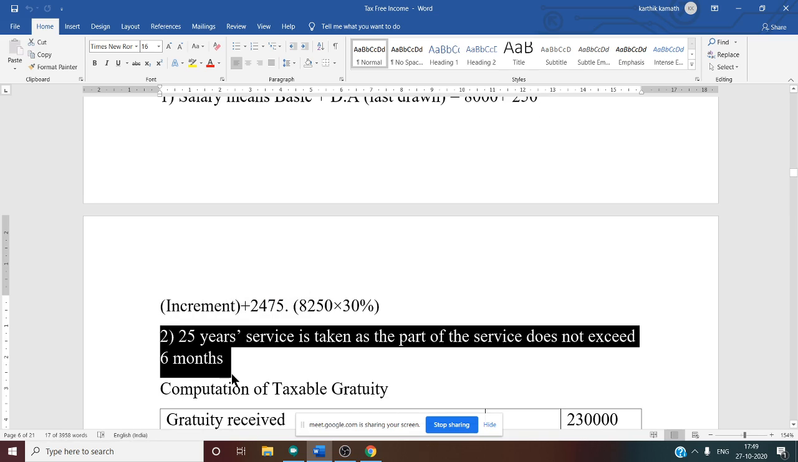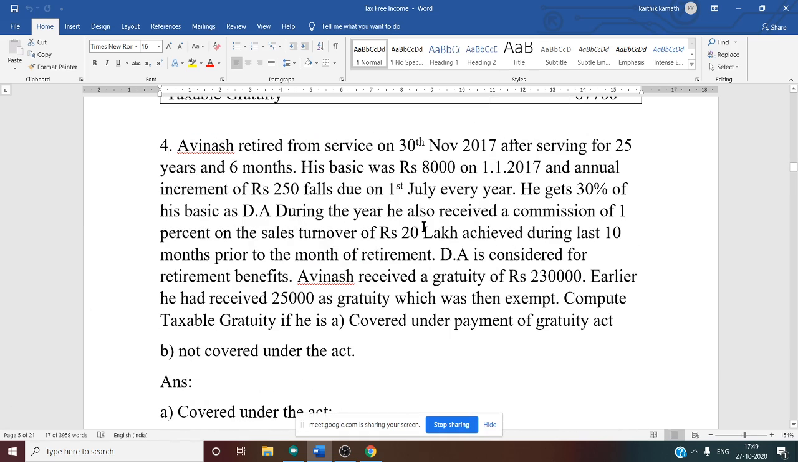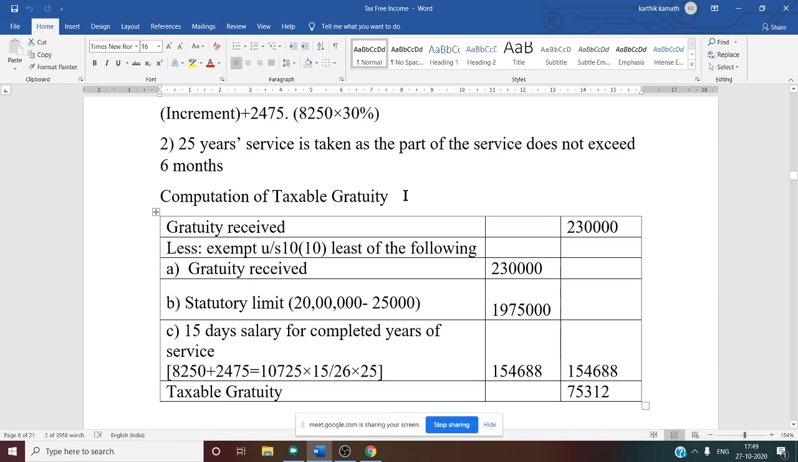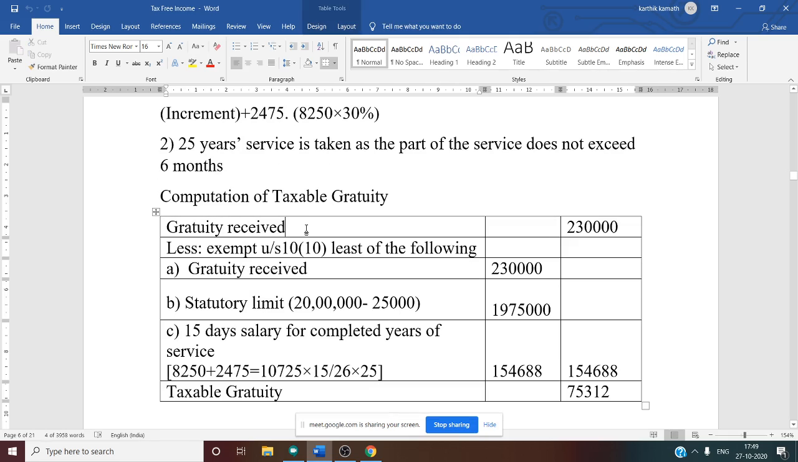And here part of service does not exceed 6 months. That is why years of service is taken as 25 only. 25 only is the years of service, not 26. So for computation of taxable gratuity, you need to do the format, 3 columns.